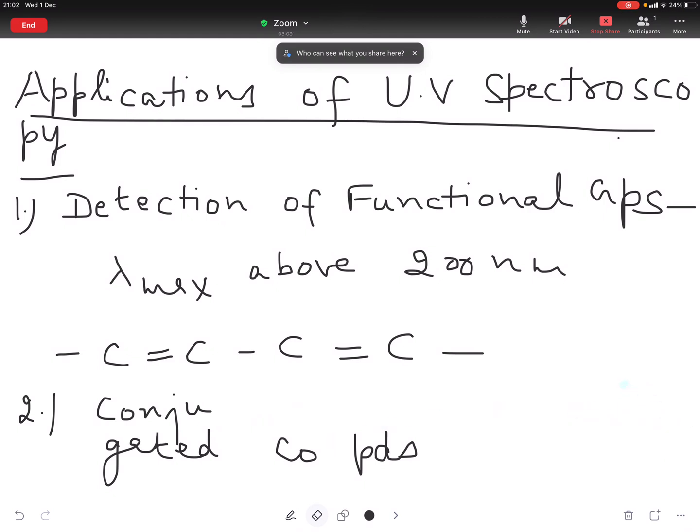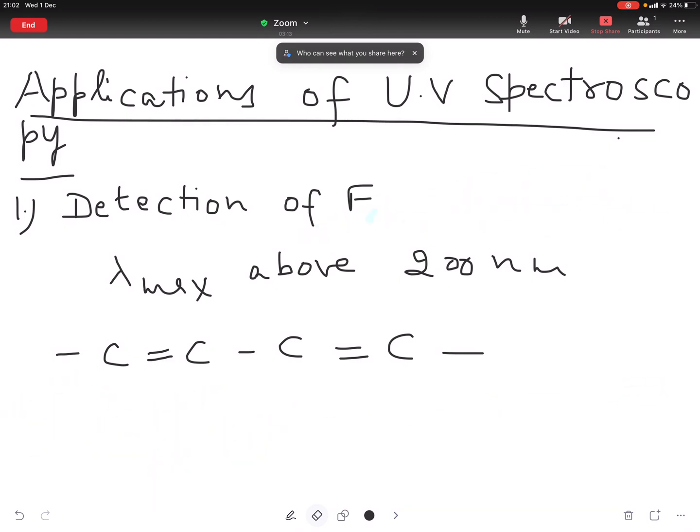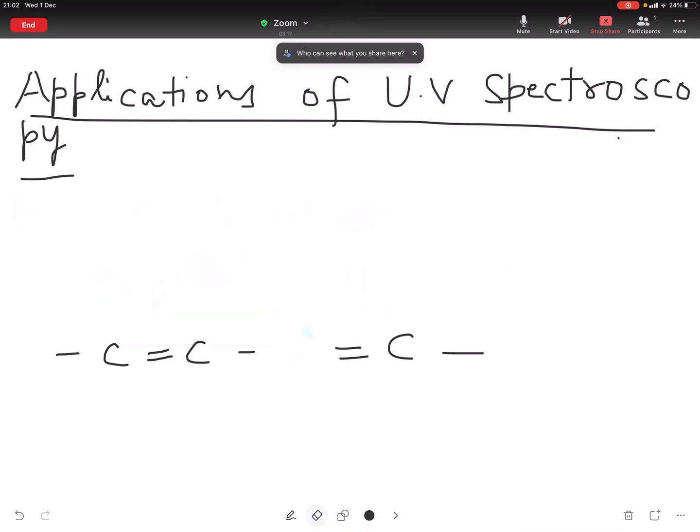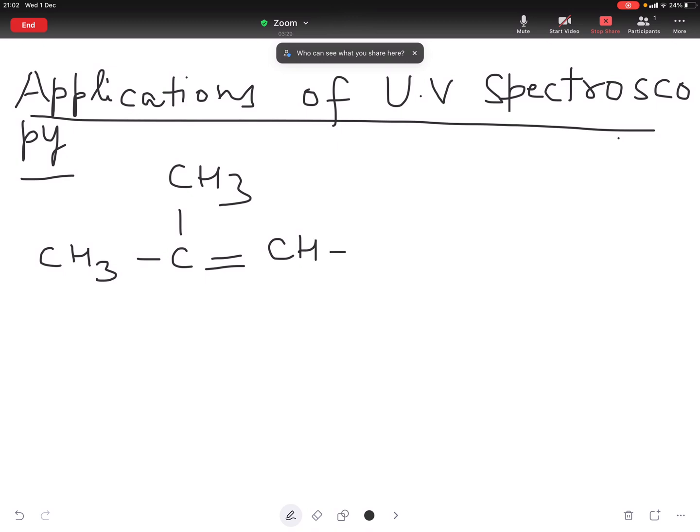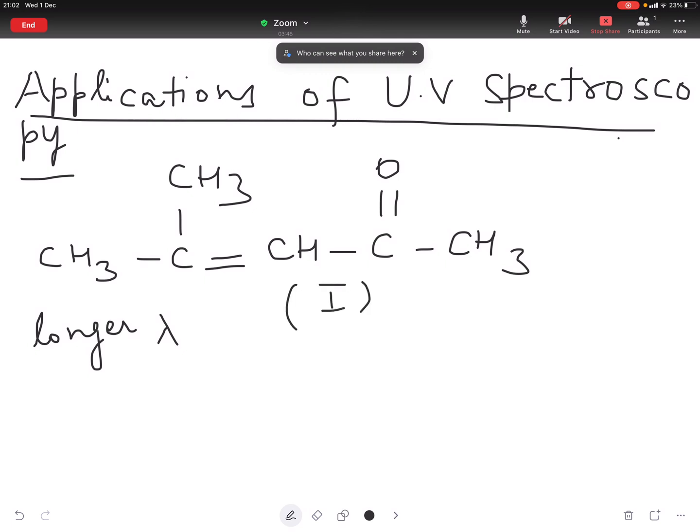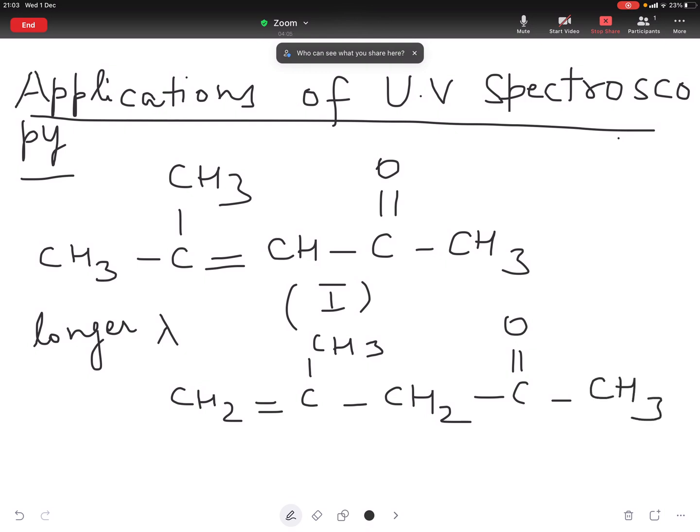For example, this compound absorbs at longer wavelength, because in this compound conjugation is there, whereas in second compound no conjugation is there and this compound absorbs at shorter wavelength.